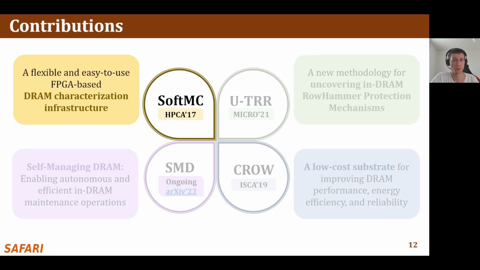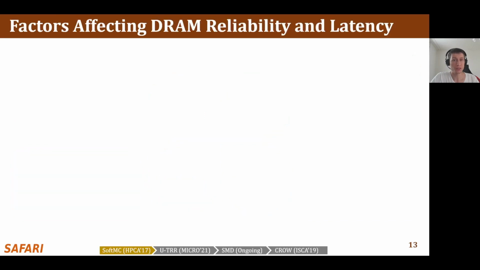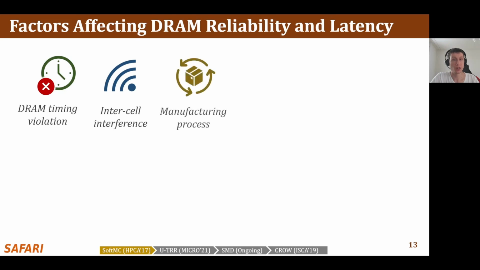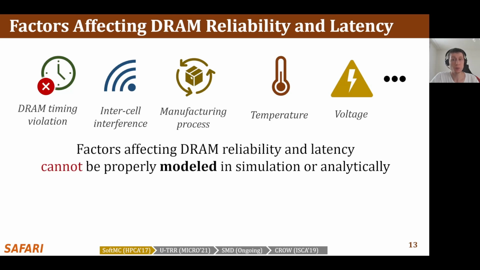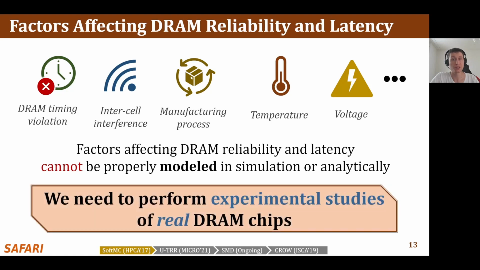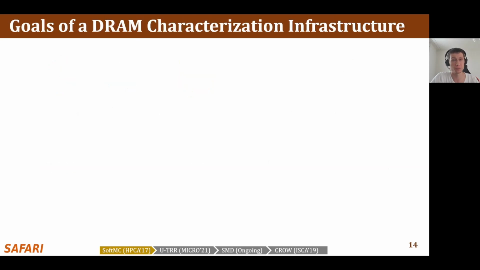In order to prevent failures from charge leakage, known as retention failures, periodic refresh operations are issued to restore the capacitor voltage. Next, I will talk about the first core contribution of this thesis, the SoftMC infrastructure. There are many factors that affect DRAM reliability and latency. Some of these factors are violation of DRAM timing parameters, inter-cell interference, manufacturing process variation, temperature, DRAM supply voltage, and others. Because many of these factors cannot be properly modeled in simulation or analytically, we need to characterize, analyze, and understand the behavior of real DRAM chips to design, evaluate, and validate mechanisms that could improve DRAM reliability and performance.